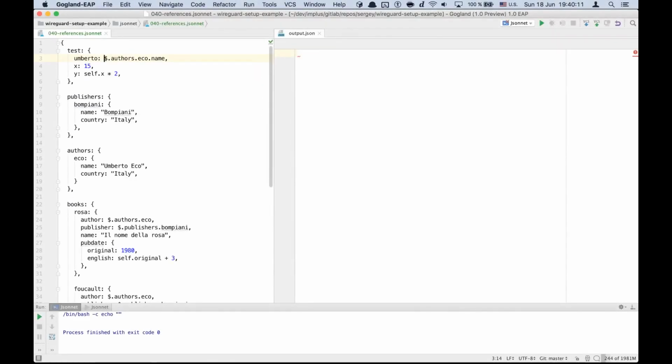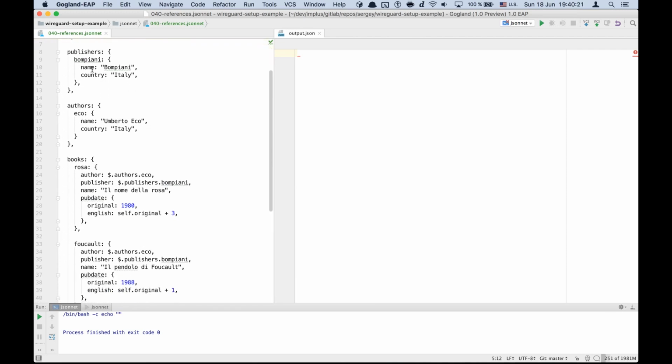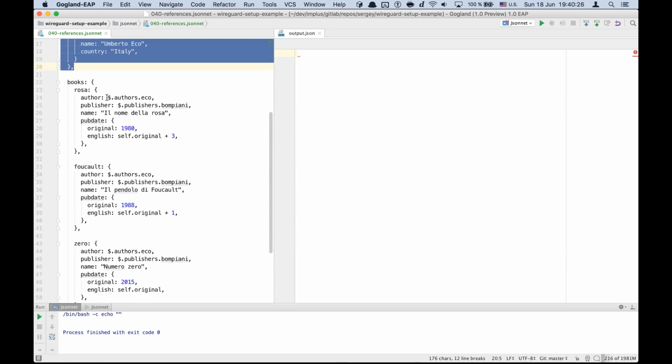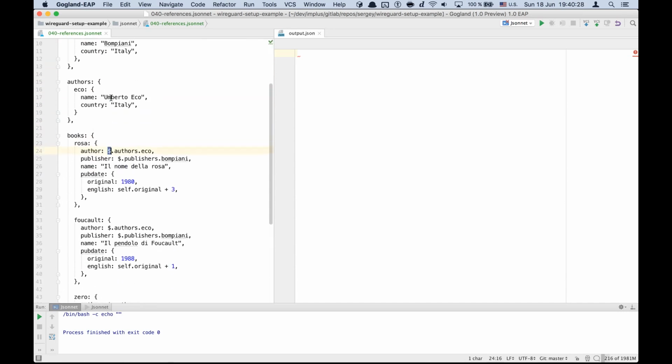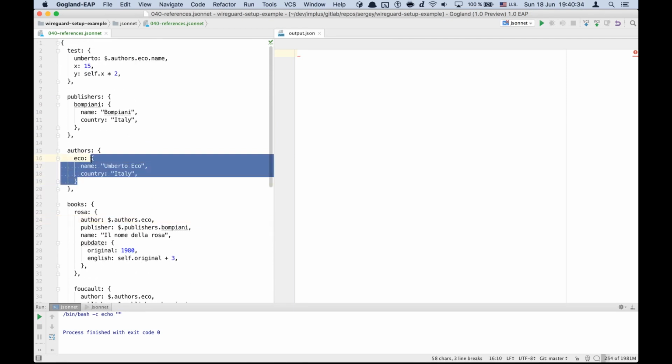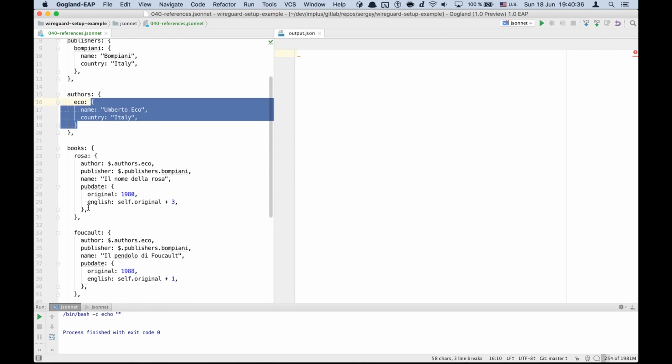In order to avoid repetition, Jsonnet introduces the $ operator, which refers to the outermost ancestor object, and the self keyword, which refers to the current object. So in this contrived example, we have a small library with publishers and authors objects, and books refer to those objects using the $ operator. So this refers to this object. And the pub date of the translated book refers to the pub date of the original.